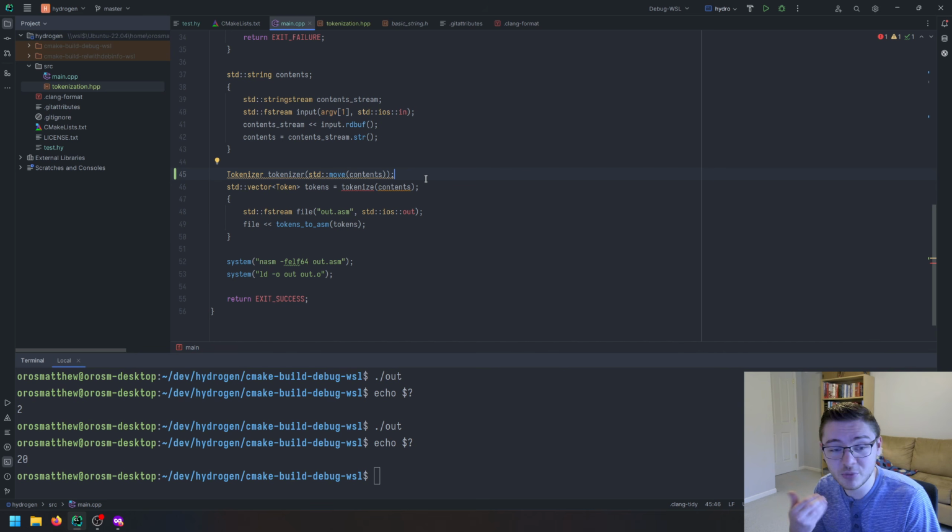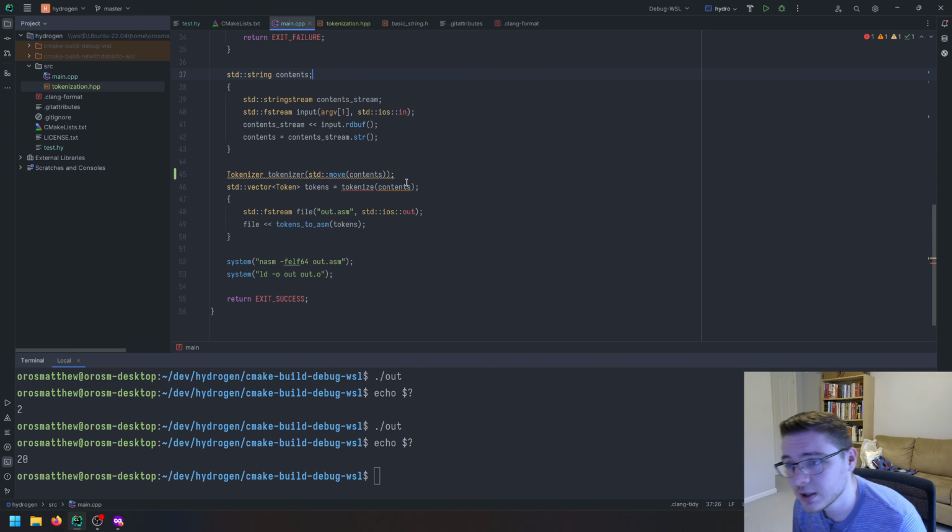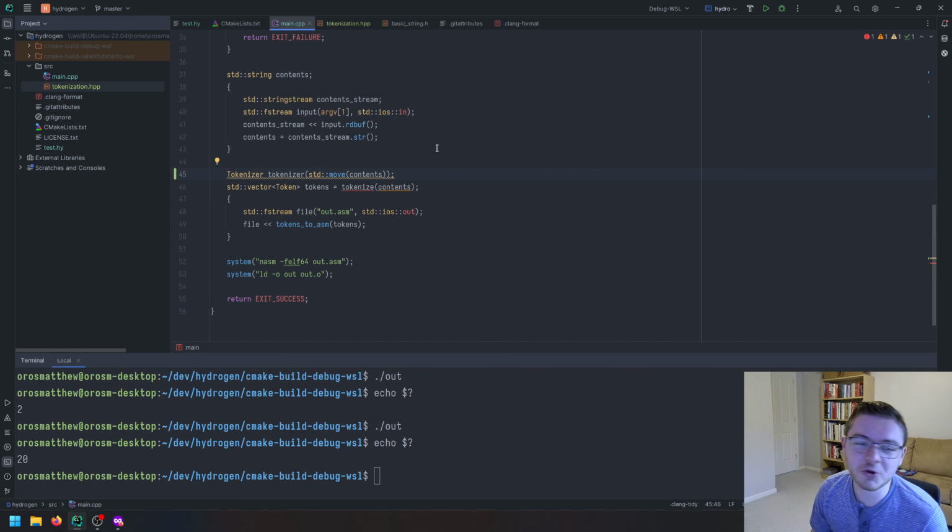What that's essentially doing is taking the pointer of the string and passing it in, leaving the original contents probably pointing to an empty string. That way we don't have a copy, so that'll improve performance, because obviously that's what we care about right now.